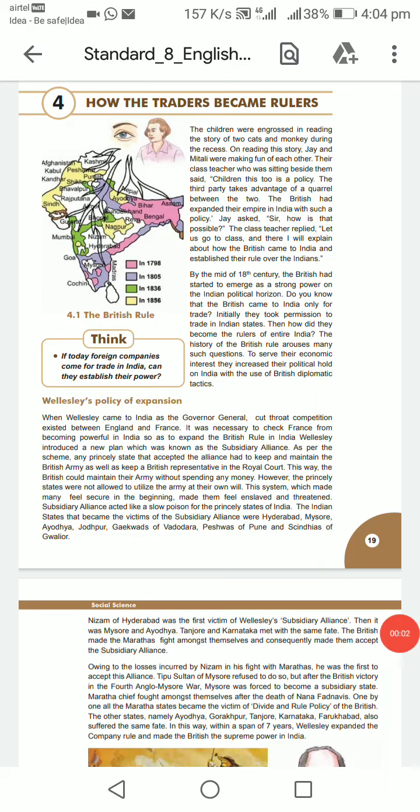Good afternoon, students. Today we will discuss chapter number 4, how the traders became rulers. First of all, this is the map of the British rule.